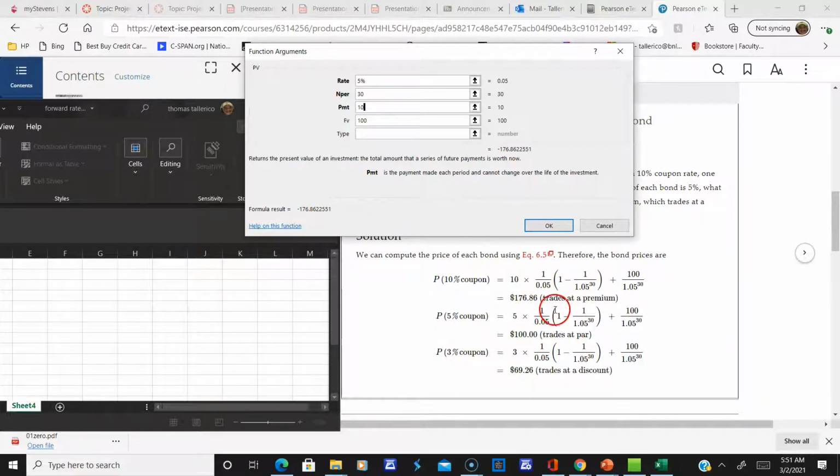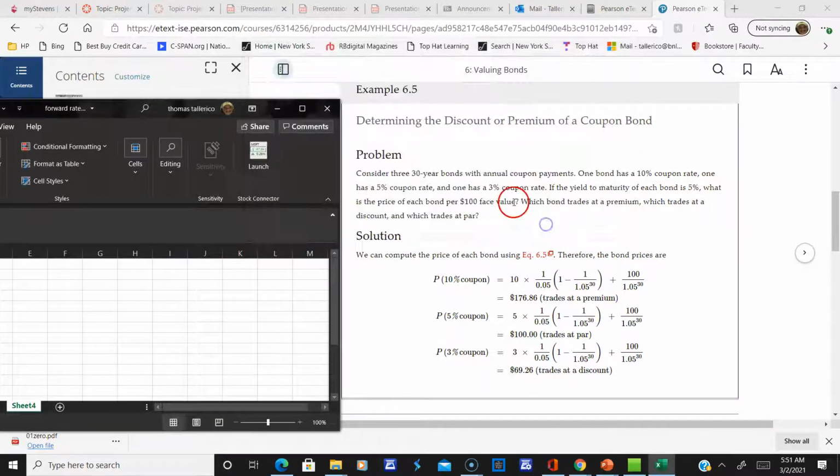Now it's easy to change the numbers. Now I'll just make this 5. Watch how simple this is. Make this 5. It should stay at par, right? I make that 5 and it's still at par, right? Interest rates haven't changed. You see that? And the last one is, I guess it's what, 3? Let's make that 3.